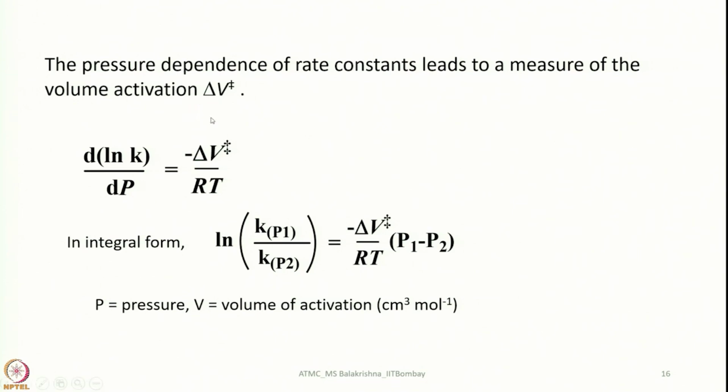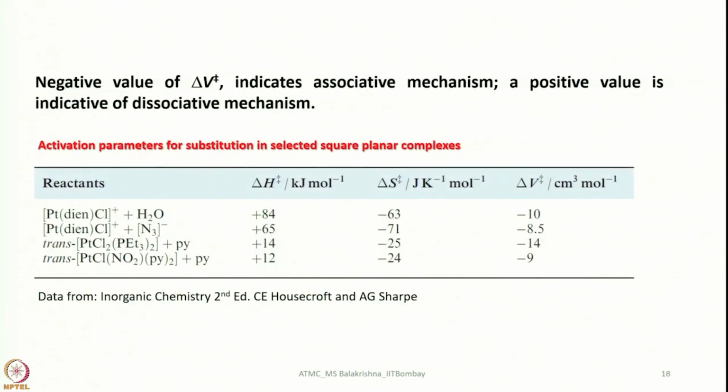So, after allowance for any change in volume of the solvent, the sign of delta V should distinguish between dissociative and associative mechanisms. A negative value of delta V indicates an associative mechanism, and a positive value is indicative of a dissociative mechanism.